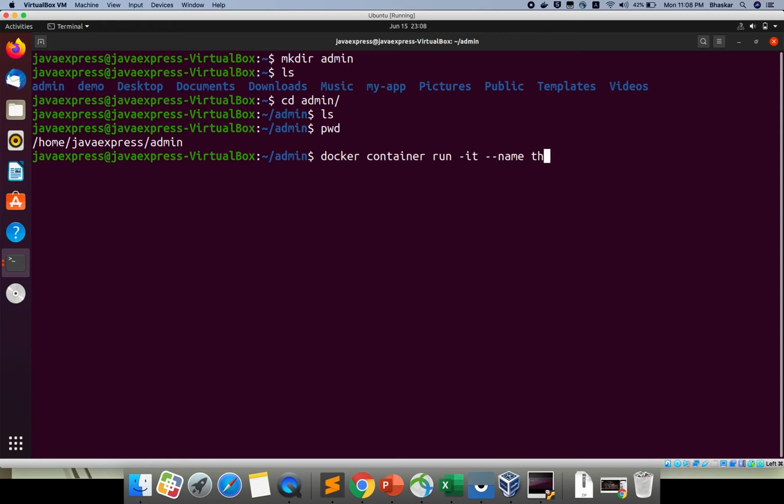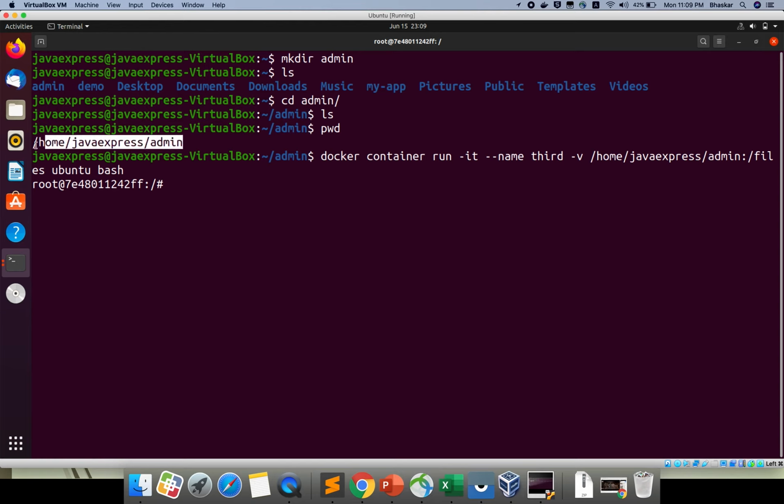I am giving my third container as the name. Then -v, just paste your home directory here, and give a colon and the folder inside your container that you want. I am giving files. Which image? Ubuntu. I am running the bash terminal. If you click enter, okay, this is your home directory.